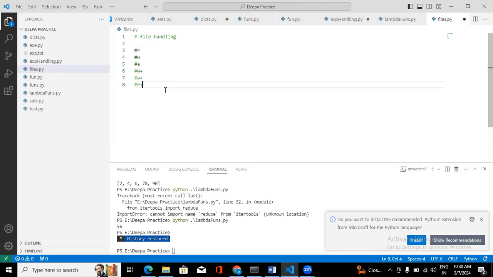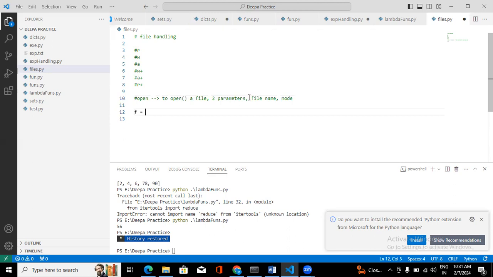So let's see how we can do this. For this we are going to use the method called open, to open a file. Remember, open is a method, and it takes two parameters. One is the file name and the other one is the mode. If you don't give any mode, it will be in read mode. Let's see how we can open a file and how we can do some action on that.